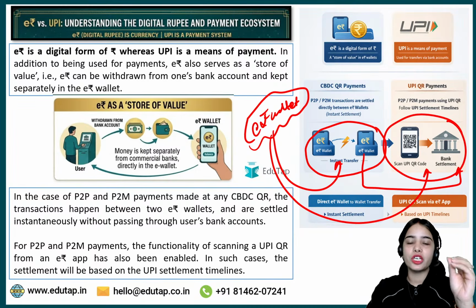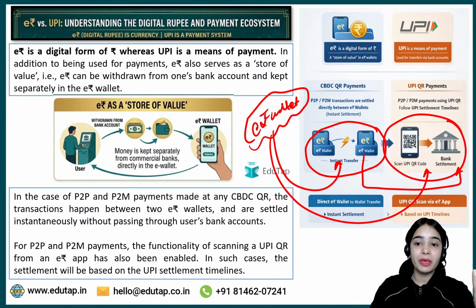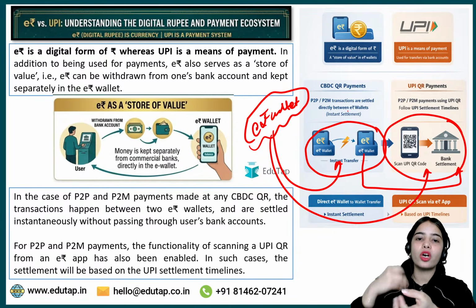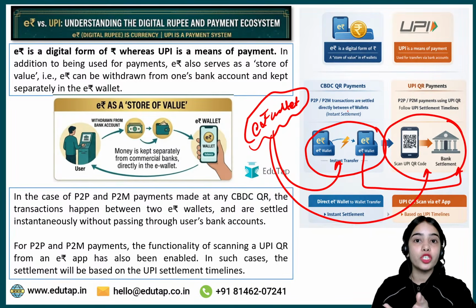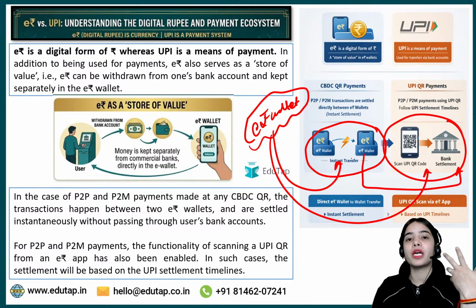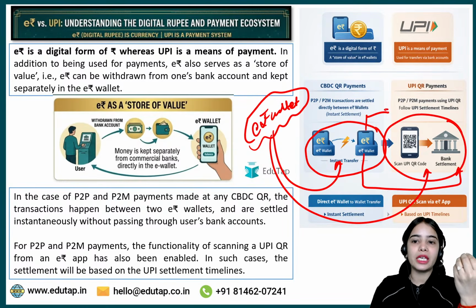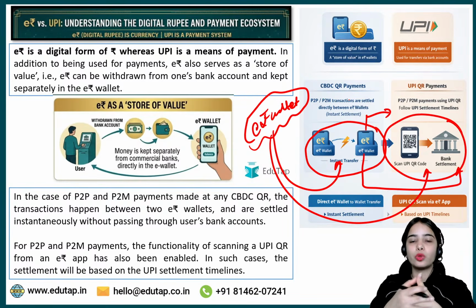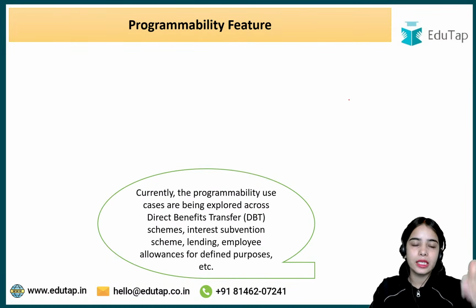The offline functionality is being explored. It depends on how the functionality develops. Right now it is not complete, right? So maybe the technology might come out. Maybe the RBI, NPCI, they are able to see that yes, there is some scope to send the money in the offline way through the e-Rupee wallet to the UPI ecosystem also. So right now it is in the pilot form.